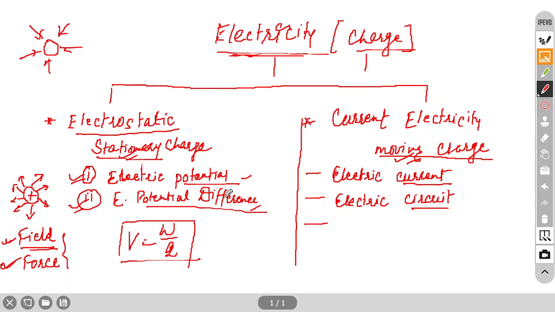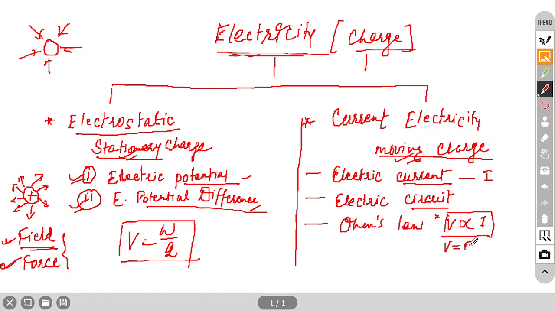Then we have a relation between potential and current. That relation is called Ohm's law. Ohm's law is nothing but the relation between potential and current. Suppose you represent current by I, so V is directly proportional to I. This is Ohm's law. This is a very important law. Based on this we have many applications. So in Ohm's law, we get one new term, that is called resistance.